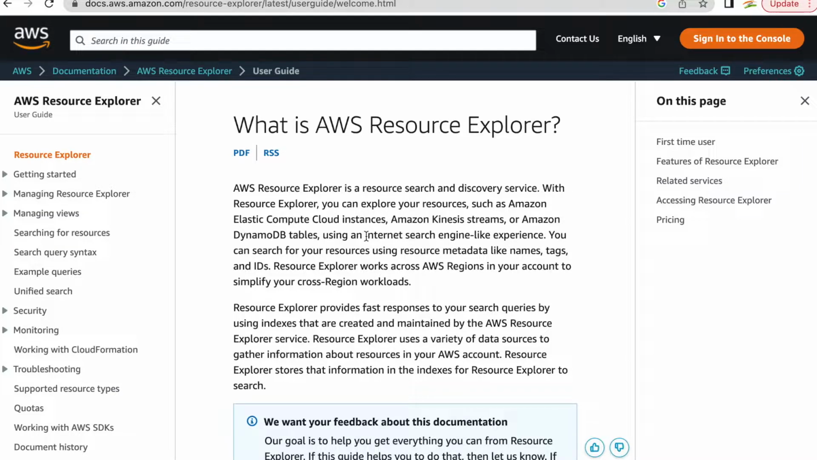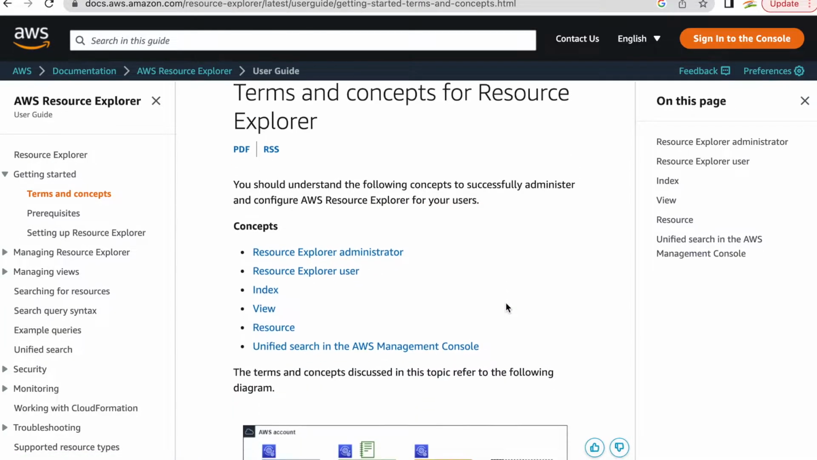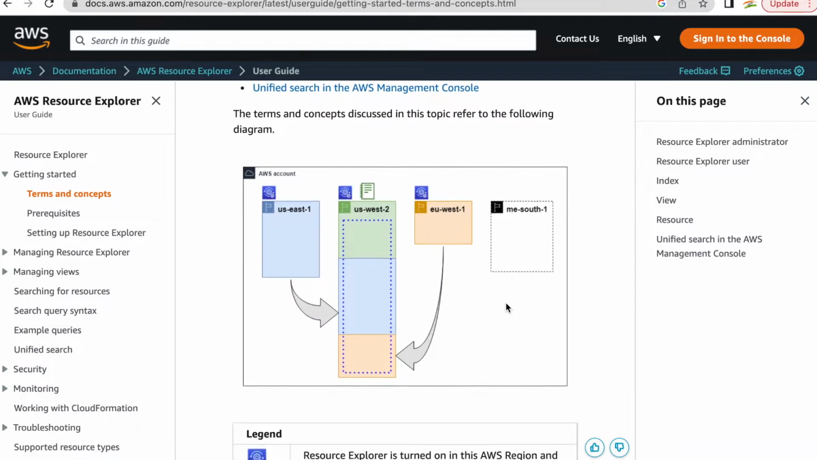And one term catches my eye. It says internet search engine like experience. So it's a kind of bold claim, but let's see whether we feel that way. So a few concepts, let's see them together. This is to explain what this service will do for us.